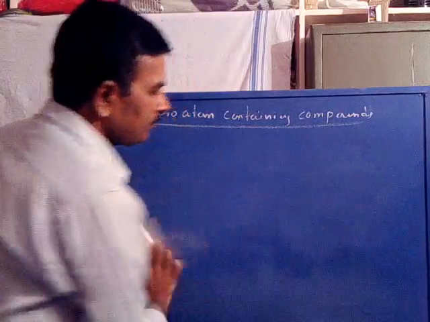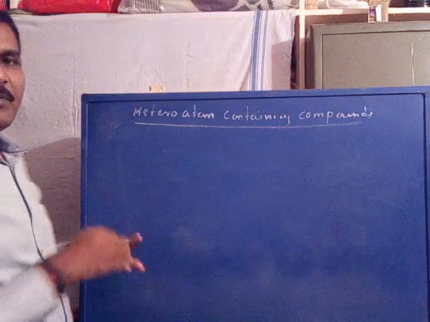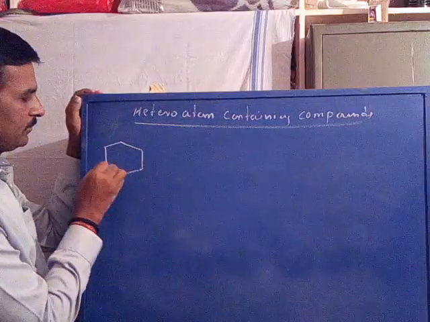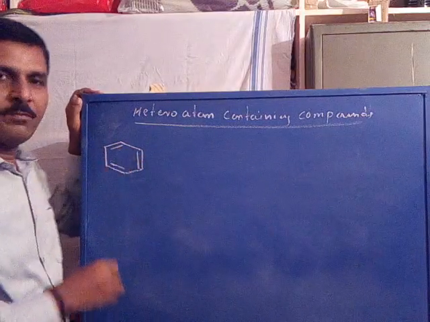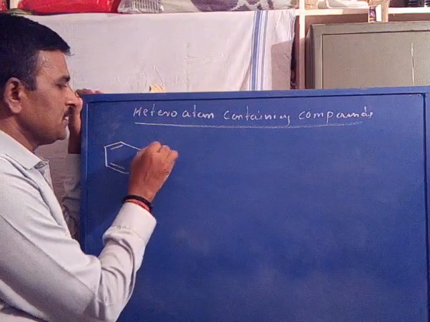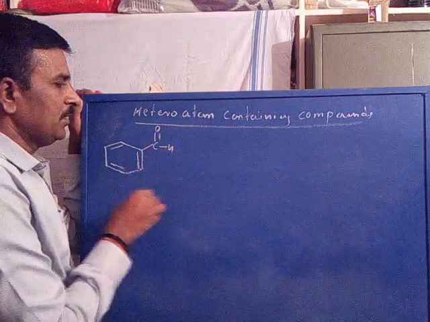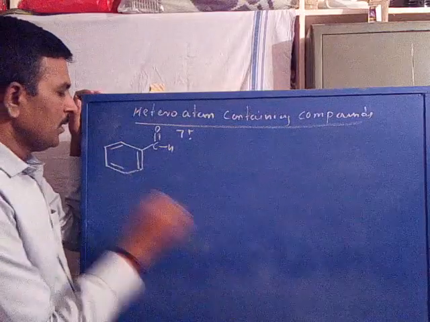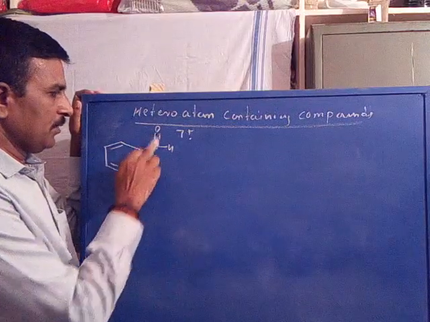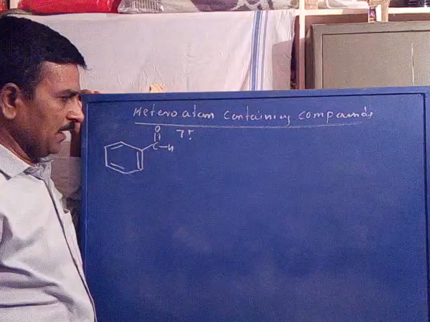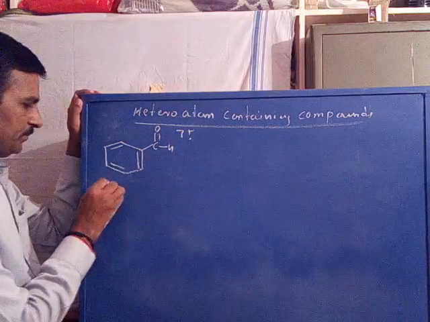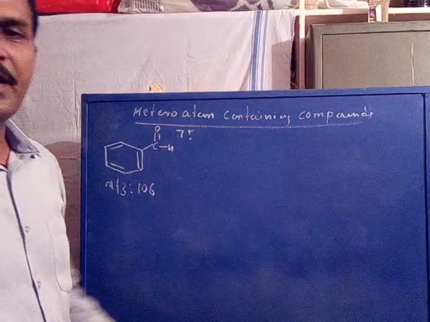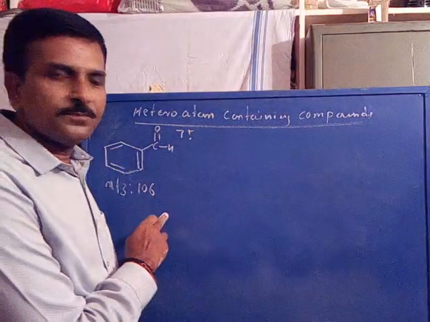Now the fragmentation of benzaldehyde. C double bond O hydrogen, a molecular ion. Benzaldehyde molecular ion, with fragments 77, 78, 28, 86. The m/z value is 106. Now benzaldehyde m/z value is 106.